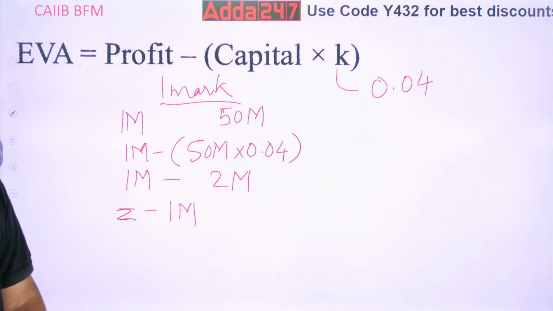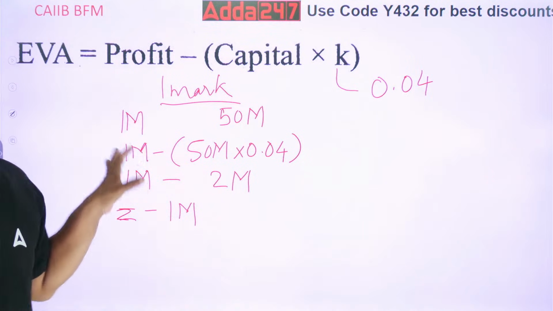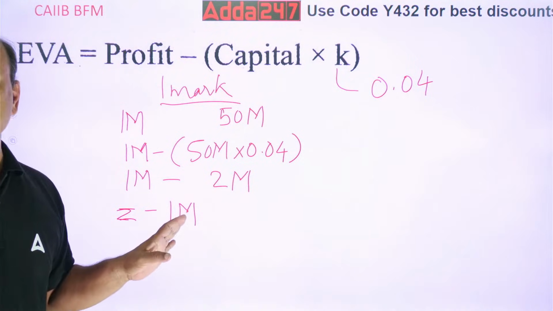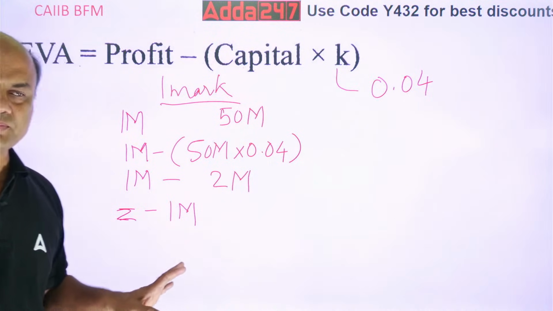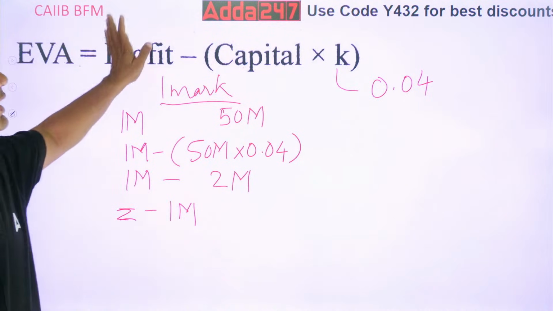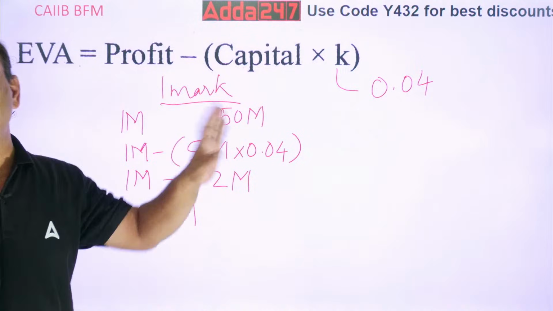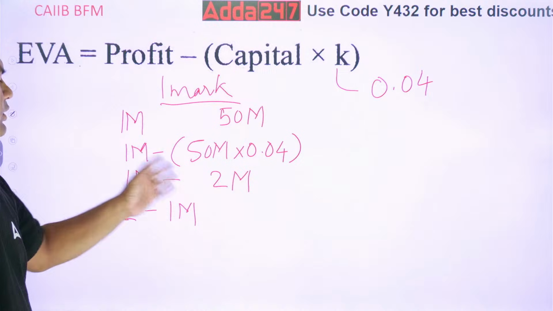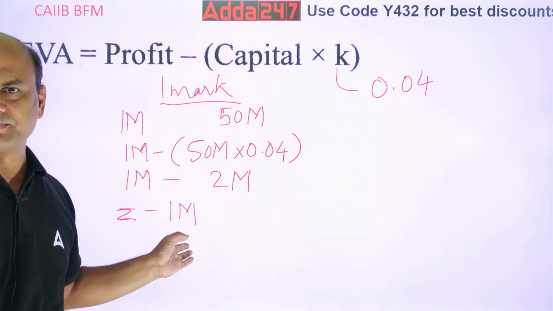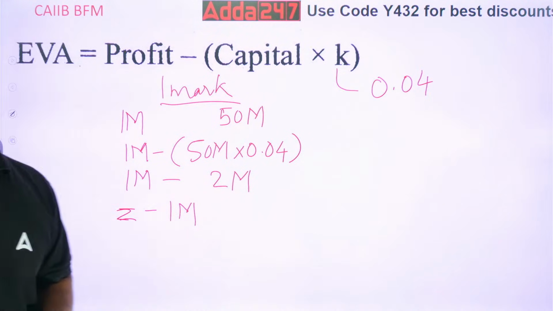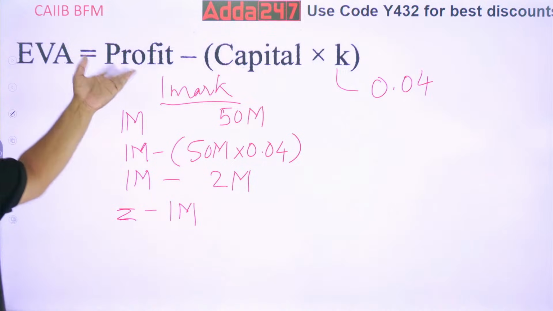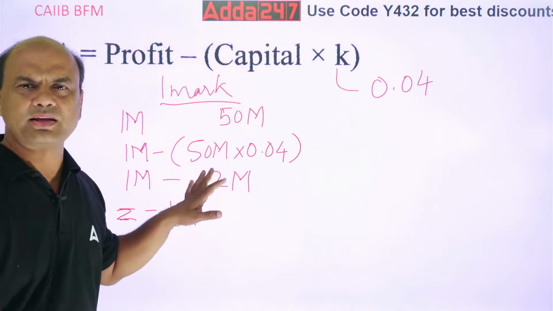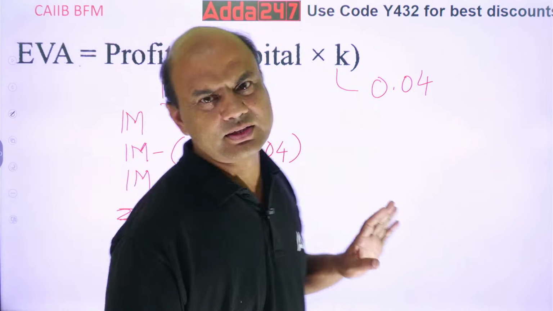So this is not at all profitable, and I will not do any investment in this. Got it? Profit minus capital into K. Remember this by heart. If the profit increases to 5 million, then you get 3 million EVA. Just put the figures and you'll get the answer. It is a 1 mark numerical, compulsorily there in the exam. Definitely it is asked in the exam.